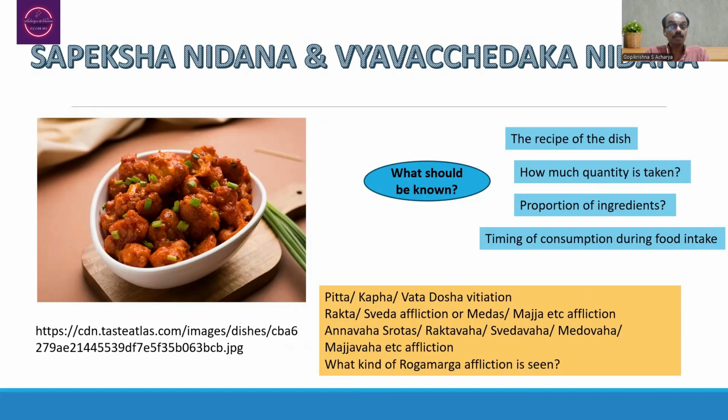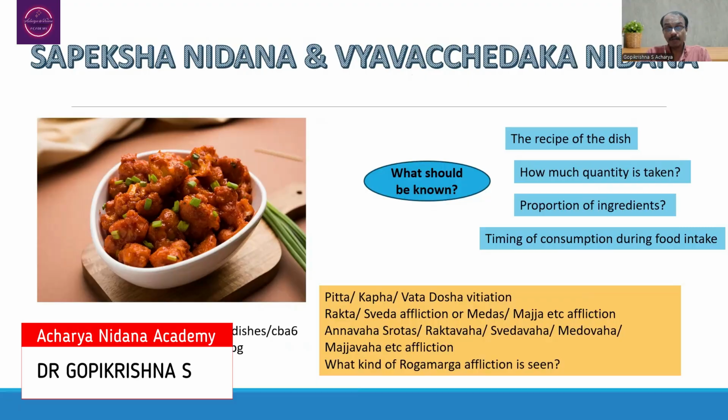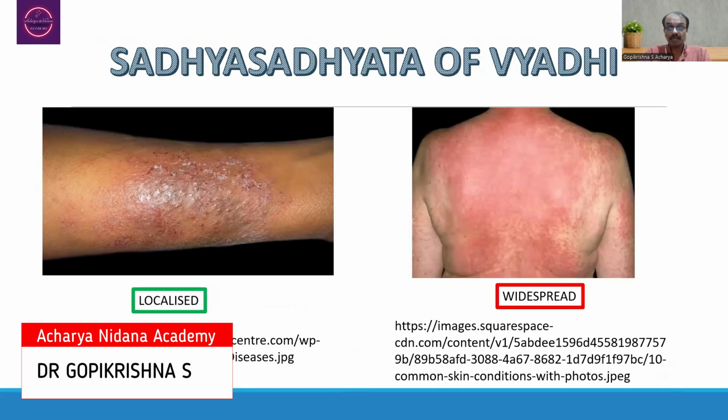Prapparvanam Brahmamurcha Darshanam Tamasasta Arusham Stula Mulanam Parvajanam Cha Darshanam, we may suspect the Majjavaha Srotas affliction. So in this way, this simple decoding of this particular Nidana may be helpful in making the Sapeksha and Vyavacchedaka Nidana.